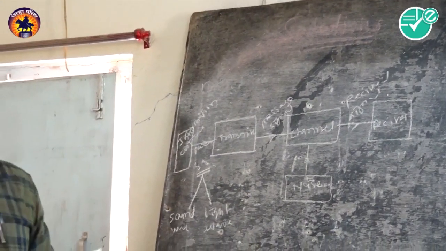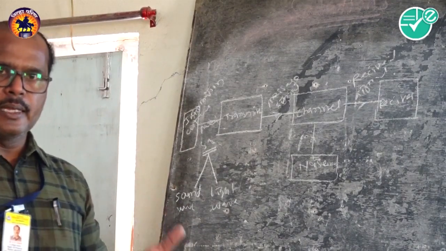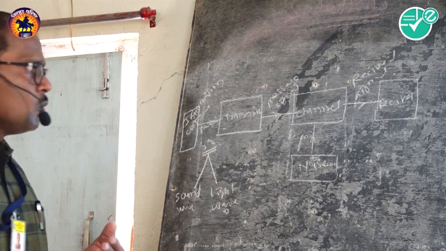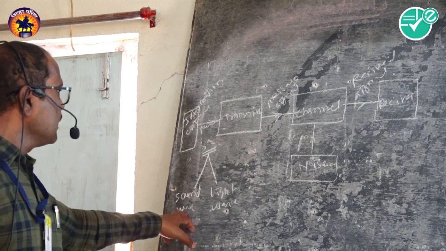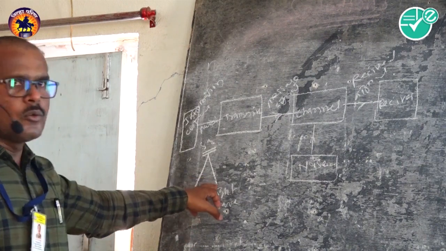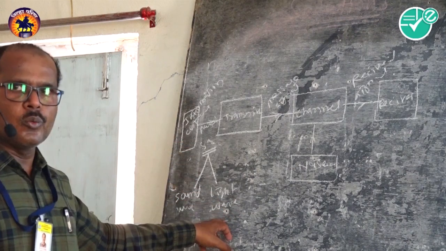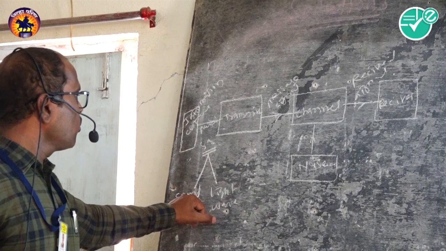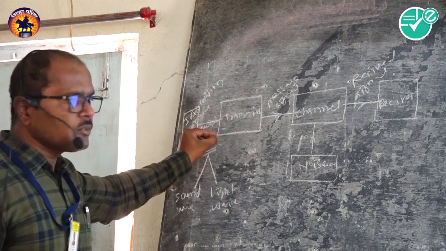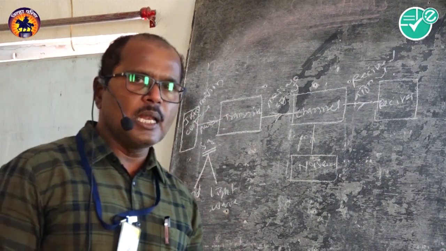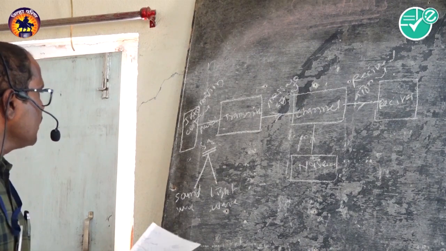You are listening to my lecture, my voice, which is propagated as a sound wave, and you are seeing this video of the lecture, which is a light wave. So the information center sends the message to the transmitter with the help of wave signals, either sound waves or light waves.